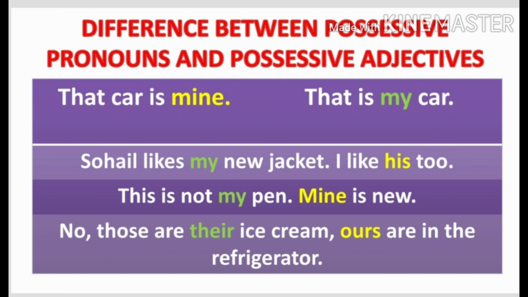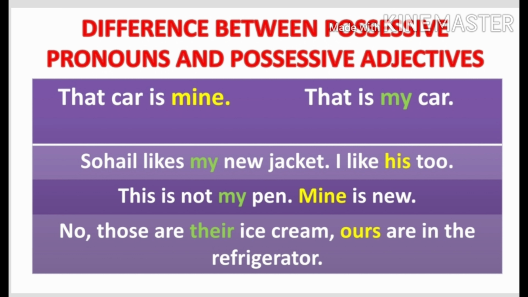Next sentence, just try to understand it yourself. I will just speak the sentence and give your logics to yourself. It will become clear to you. No, those are their ice cream. Ours are in the refrigerator. Try to understand why here the word their is a possessive adjective and why the word ours is a possessive pronoun.